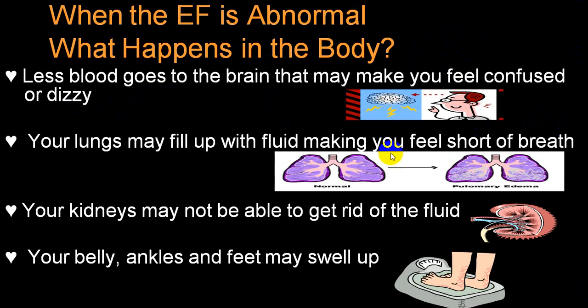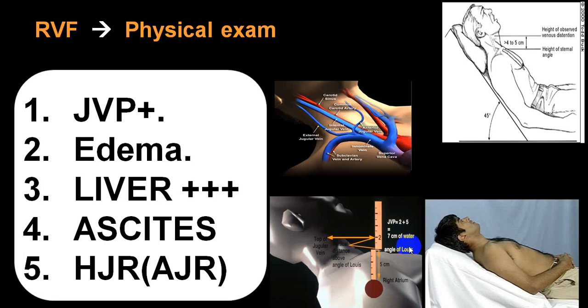In case of left ventricular failure, only if it is pulmonary edema do you get those symptoms and signs. Because of decreased blood supply to the kidney, oliguria. And because of fluid retention, there is an increase in weight. These are the characteristic signs: JVP elevated, edema, hepatomegaly, ascites, and HJR, the abdominal jugular reflex or hepatojugular reflex. These are characteristics of right ventricular failure.